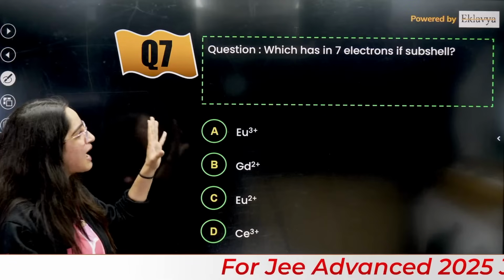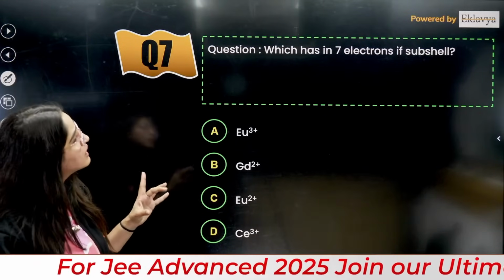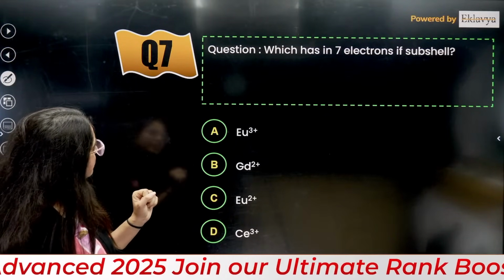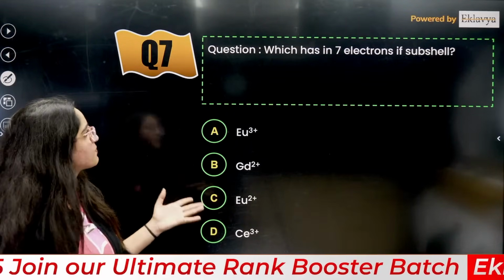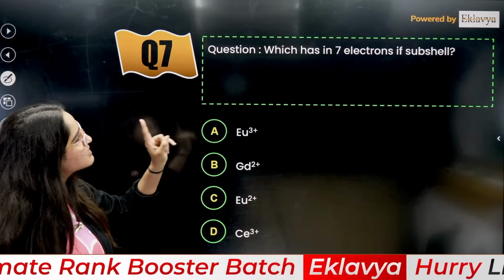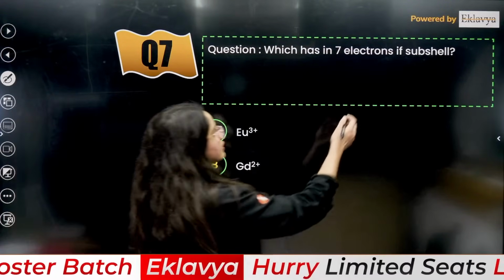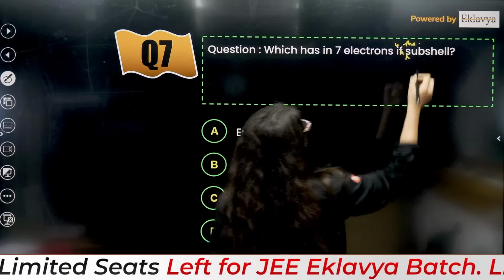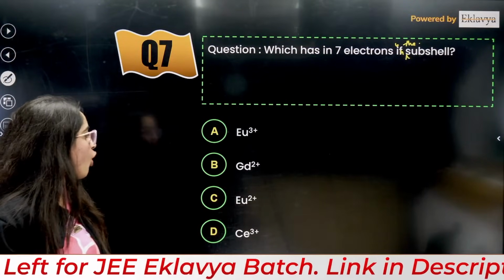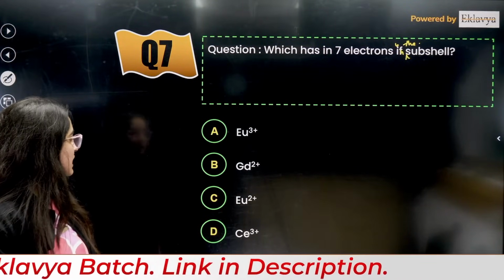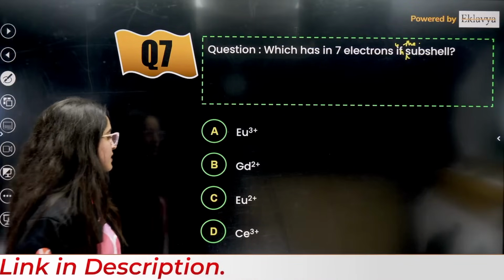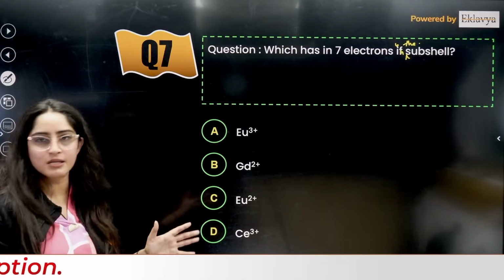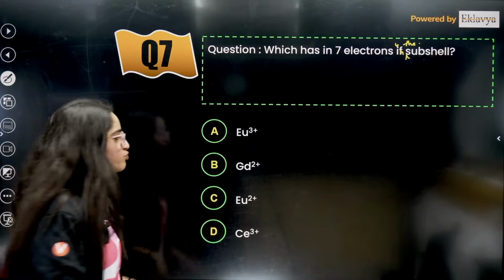So here it is, which has 7 electrons in the subshell. I think there is some typing mistake. As you can see, here it is Eu2 positive.